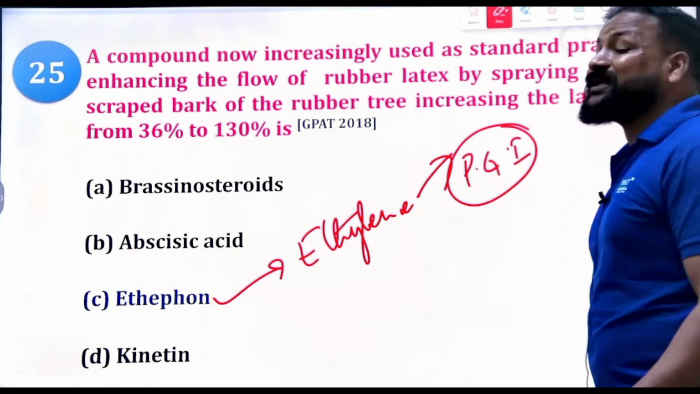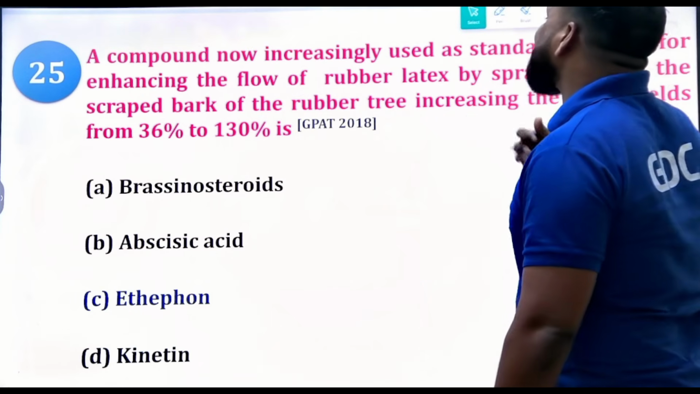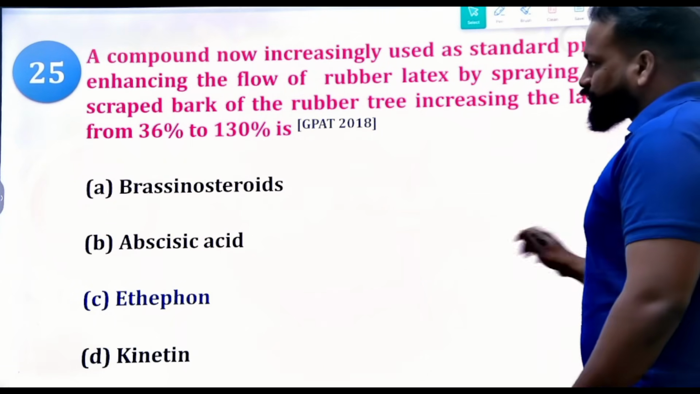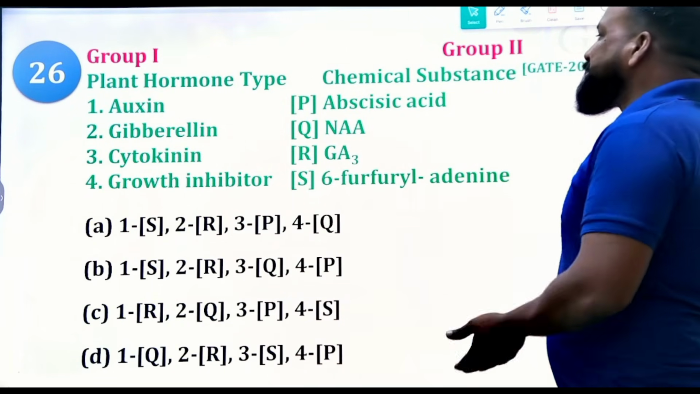Okay, it is a plant growth inhibitor. Yes, so that's the right answer. In order to increase the yield of rubber trees, rubber latex, we use ethephon. Next question: match Group 1 and Group 2, the plant hormone type and their chemical constants.